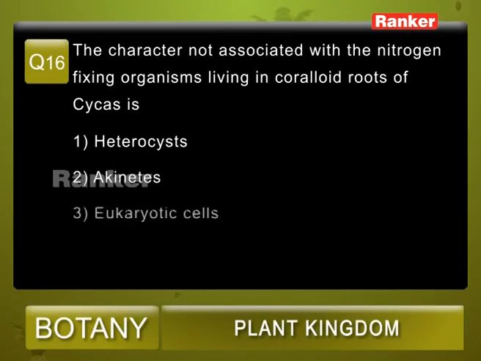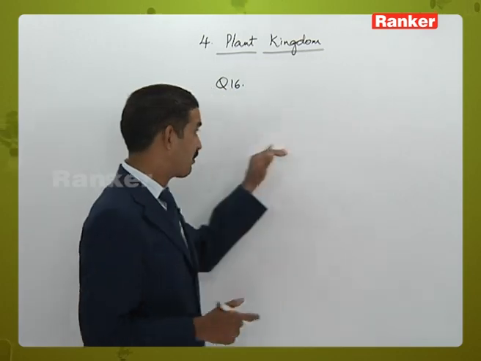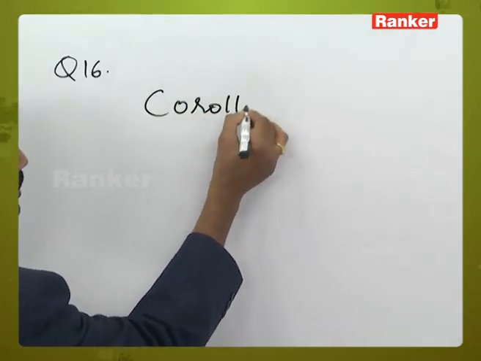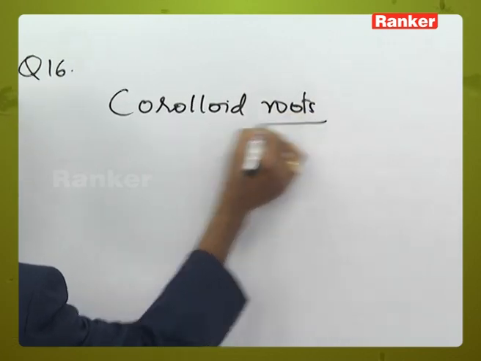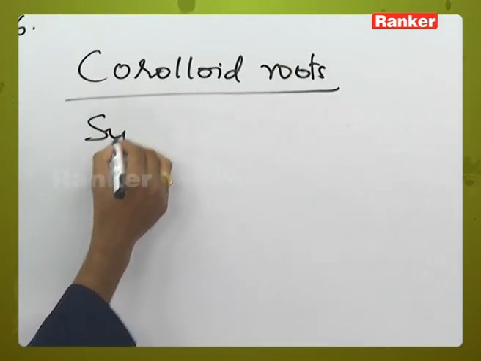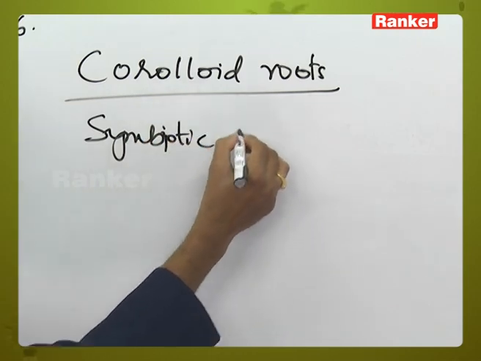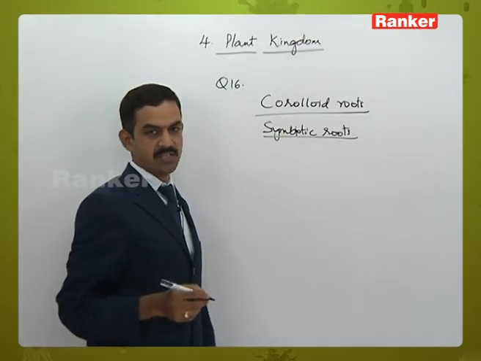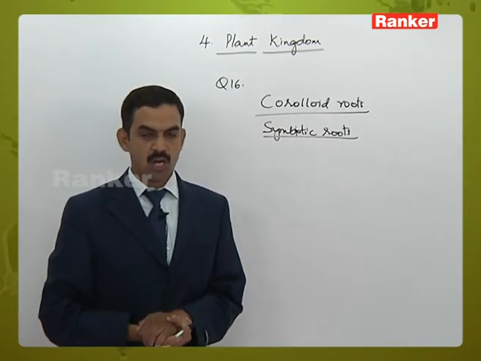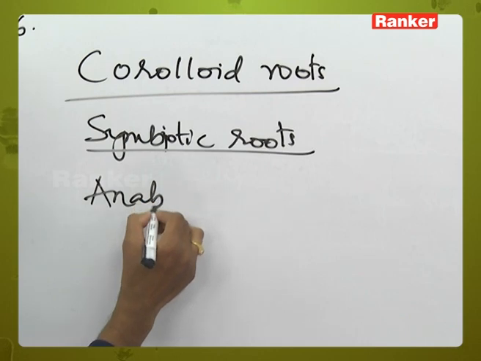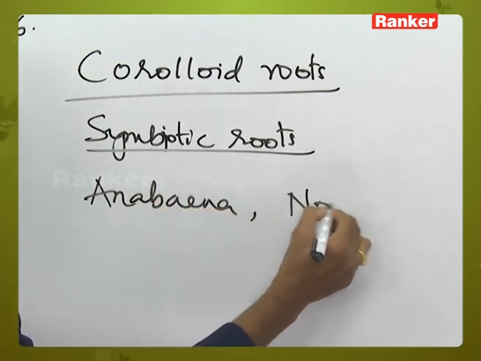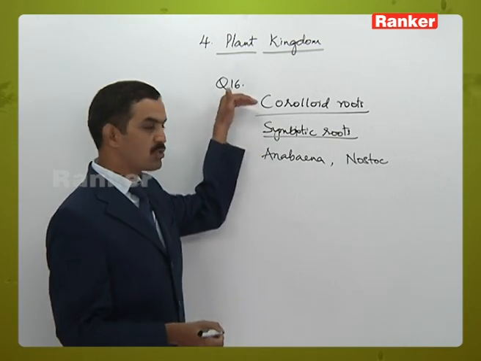Question number 16. The character not associated with the nitrogen fixing organisms living in coralloid roots of cycas. Options. 1. Heterocysts. 2. Akinetes. 3. Eukaryotic cells. 4. Hormogonia. Okay, here in the question they are talking about the coralloid roots in cycas. Coralloid roots are a symbiotic type of roots where the blue-green algal group, that is Anabaena and Nostoc, are associated with the roots of a cycas plant.